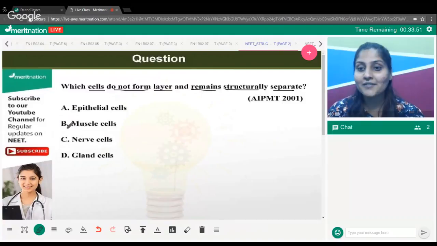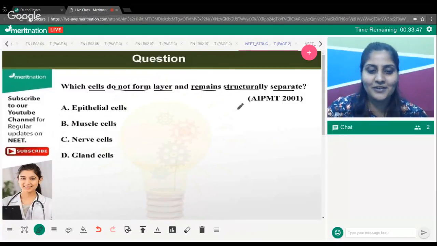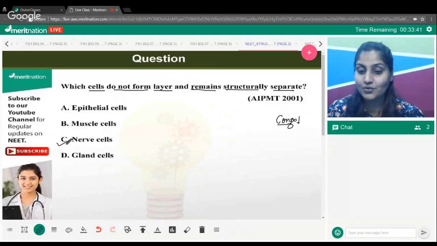I'm getting answers from Varsha, Meghna, Shagun, Arslan, Dimple. Very good, so you people rock totally. Congrats, that's the right answer you've given. Nerve cells, they do not form a layering pattern, right? They're not present in a bunch.